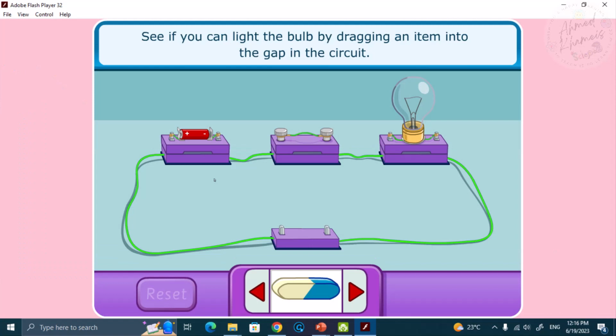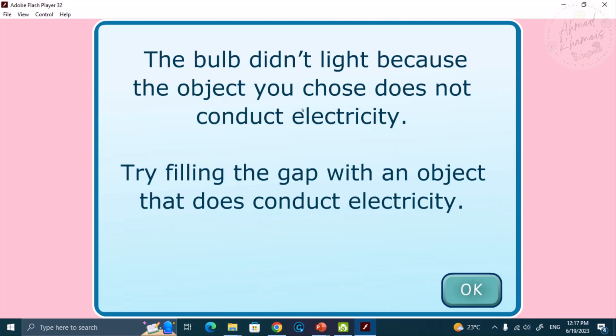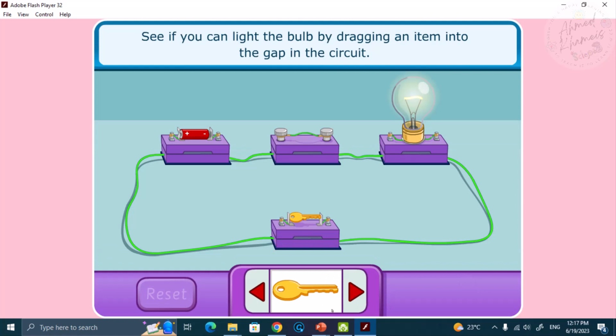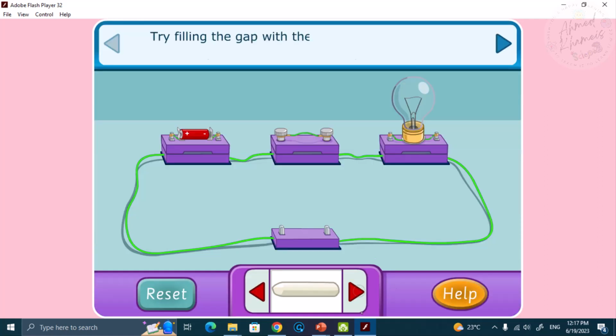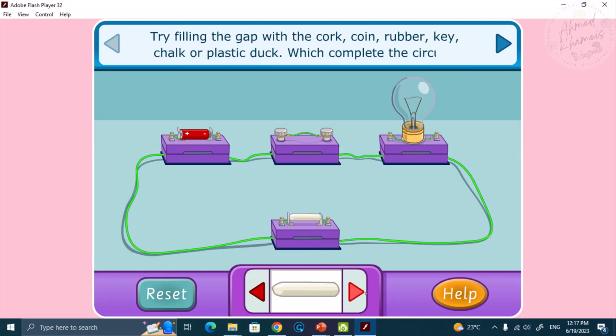So if we use this eraser, the bulb didn't light because the object, eraser or rubber, doesn't conduct electricity. Let's change it with the key. The light turned on because the key, or metal, conducts electricity. The rubber duck won't light, but the battery will allow the bulb to light. The wire is made of copper.